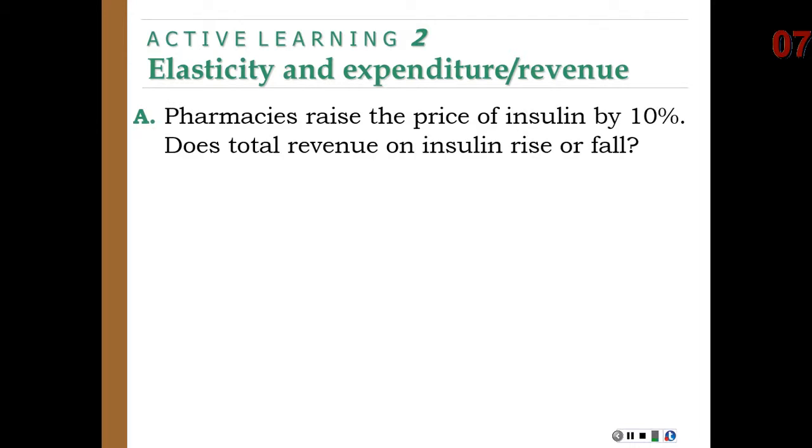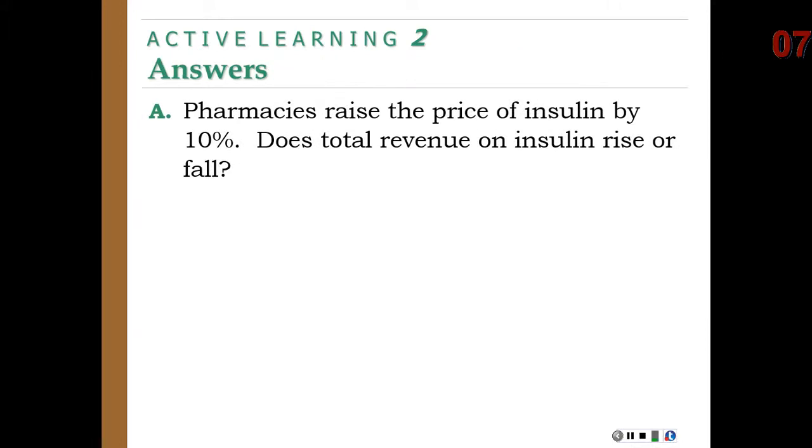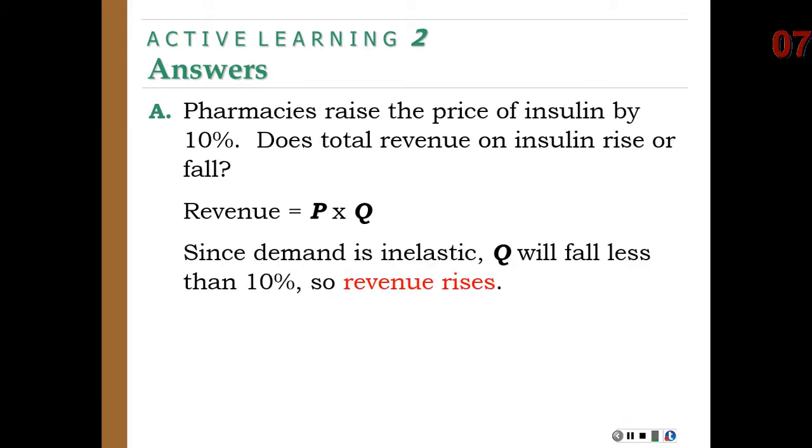Okay, pharmacies raise the price of insulin by 10%. What would happen to total revenue? For the pharmacies, well, again, price is going up. Think about the elasticity for insulin. It's probably elastic or inelastic. Again, insulin's probably inelastic because it's a necessity. Therefore, we're going to get in the elevator together. And if the price goes up, guess what? Total revenue is going to have to go up. Again, pharmacies raise the price of insulin, total revenue and price would get in the elevator together because insulin would have inelastic demand. Therefore, we would expect revenue to rise in this case.